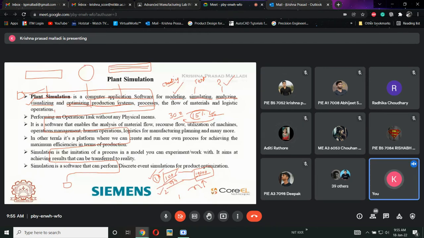Now there are eight machines here: 1, 2, 3, 4, 5, 6, 7, 8. The machines are here, but the material movement is this much. This much material movement is there. Now I want to reduce that. That is called the flow of material.